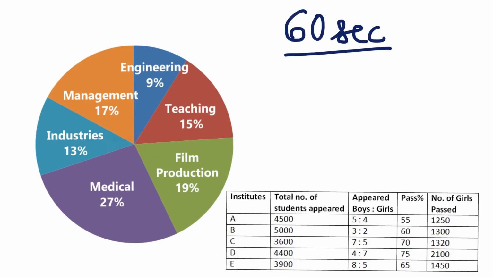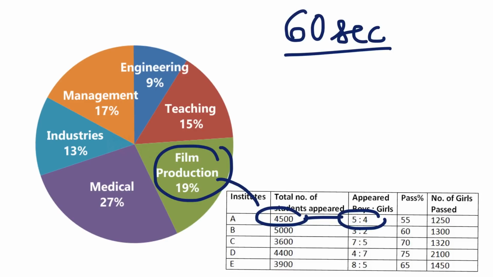Okay. For example, film production is 19%, which is totally 4,500, which is in the ratio 5:4. तो उसका वैल्यू निकालो, इसका वैल्यू निकालो. तो जो टाइम लगता है यार, it's donkey work. As compared to CAT, this is much easier, but the problem is we don't have time. Okay, this is the one fundamental issue which we are going to face.